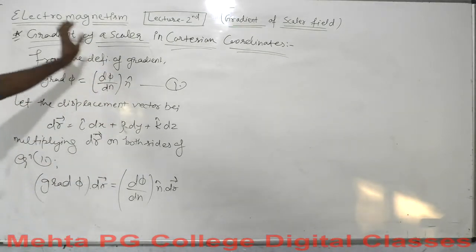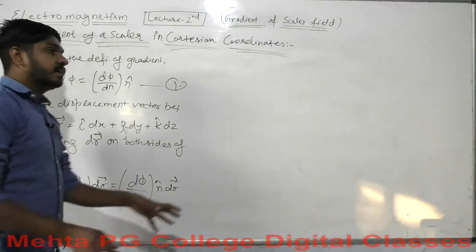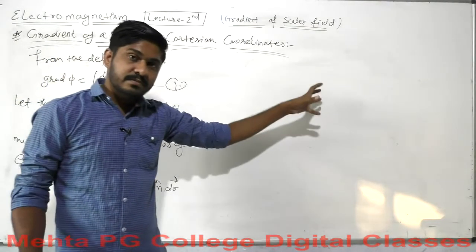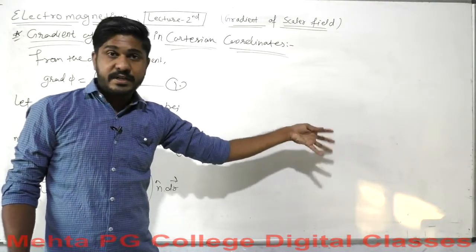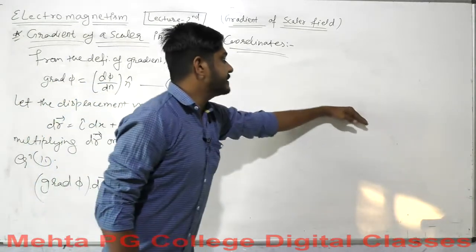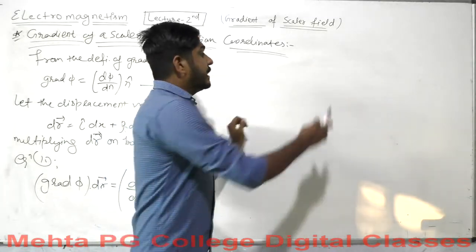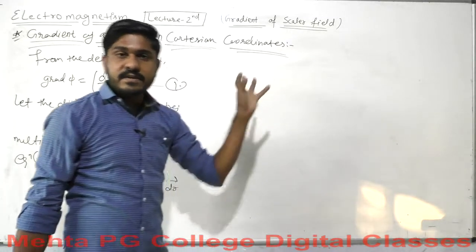As we were talking about earlier, the angle between dr and n cap was theta. So what is the value of n cap dot dr? The value of n cap dot dr must be dr cos theta, which equals dn. Do you remember the figure? I hope that you remember the figure. Last time dr was in this direction, and dn in this direction, and both make an angle theta with respect to each other.